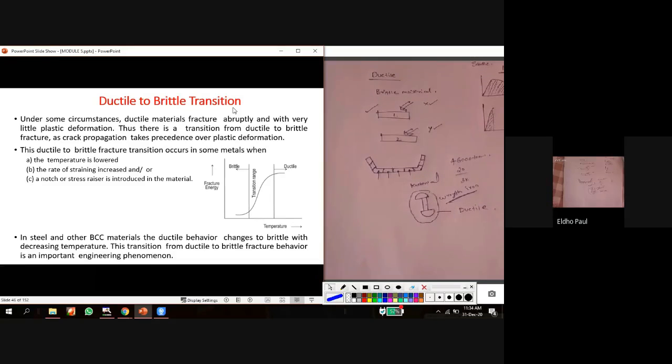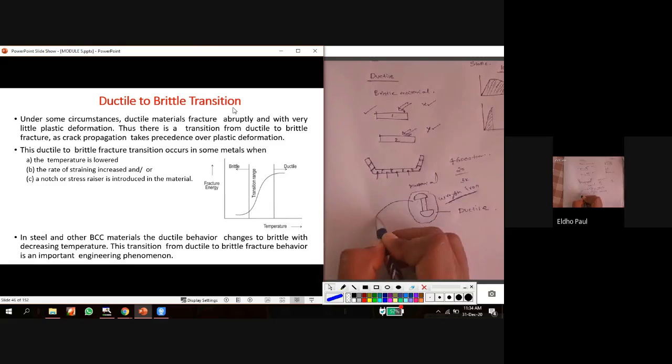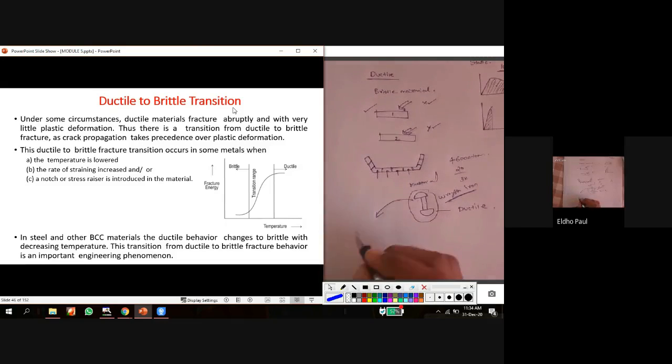That means only after a severe or appreciable deformation does this ductile material fail. But under very low temperature, in the freezing temperature, this wrought iron behaves like a brittle material, and the fracture will be a brittle fracture.